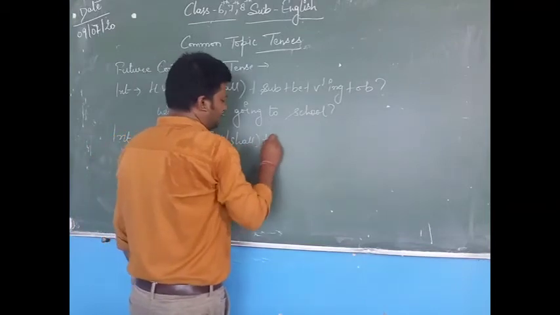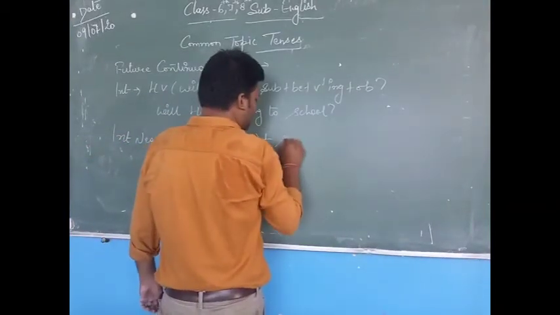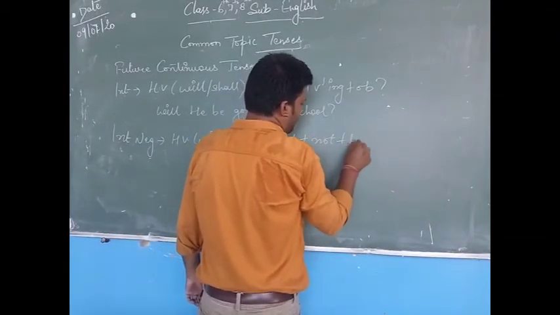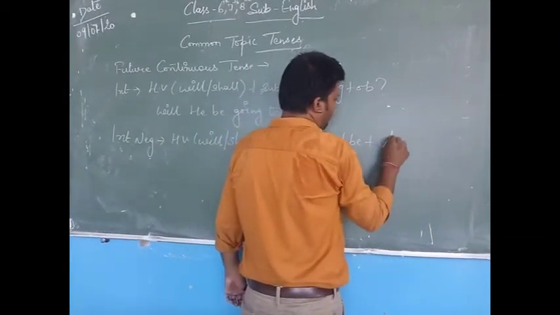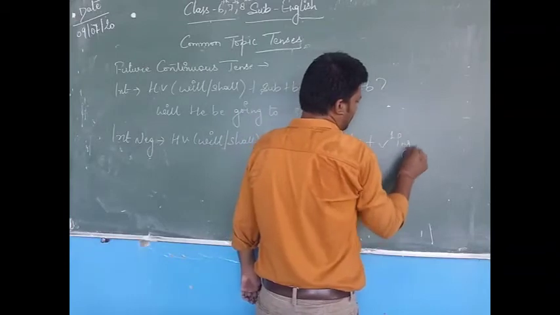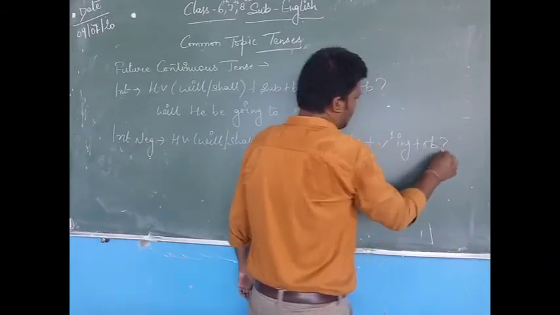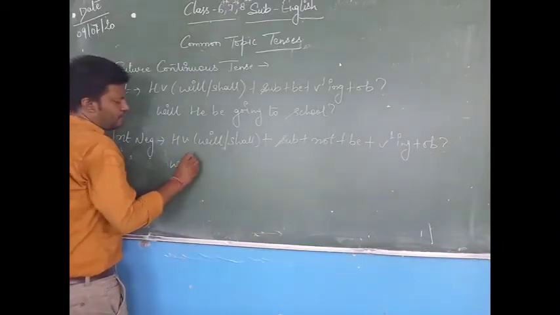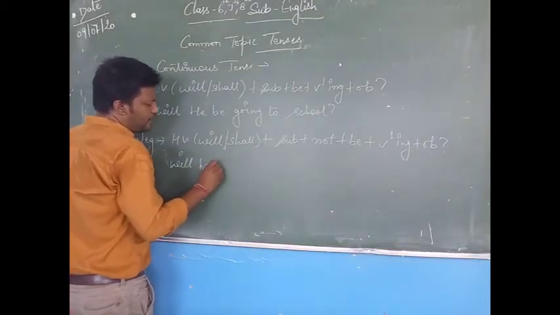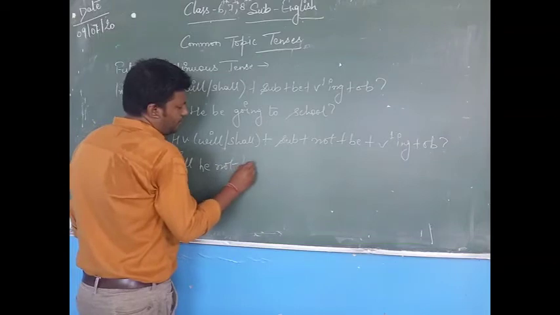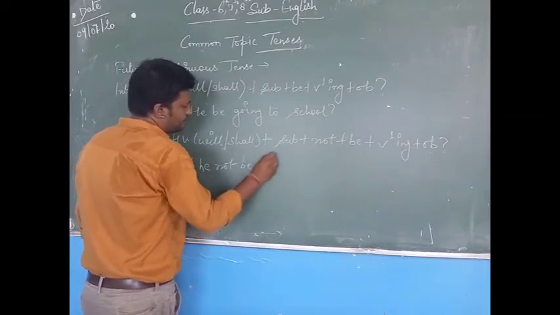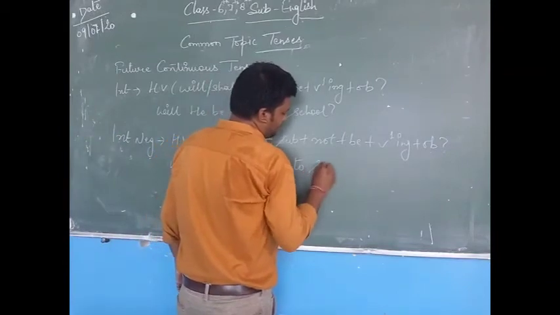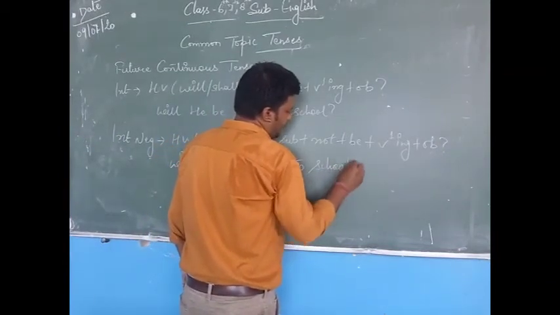Next one is the interrogative negative formula, that is helping verb will or shall plus subject plus not plus be plus verb first form and ing plus object. Let's frame a sentence. Will he not be going to school?